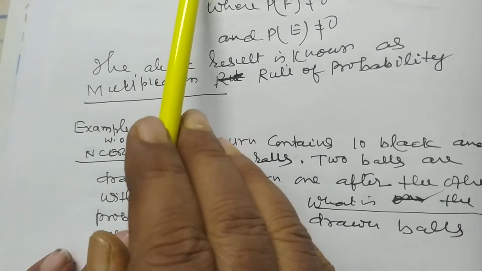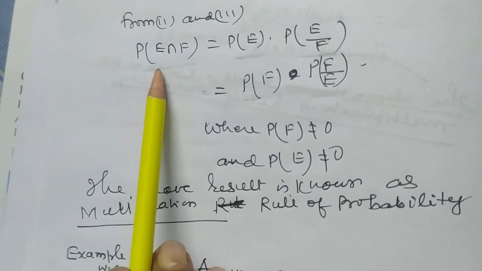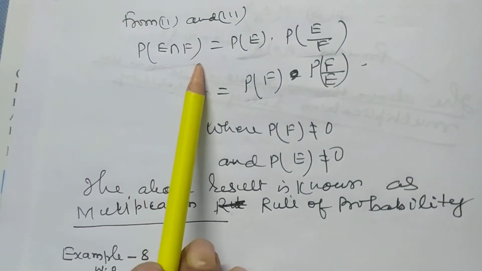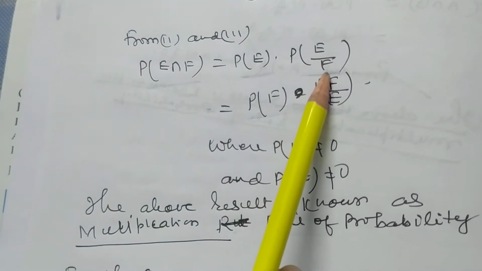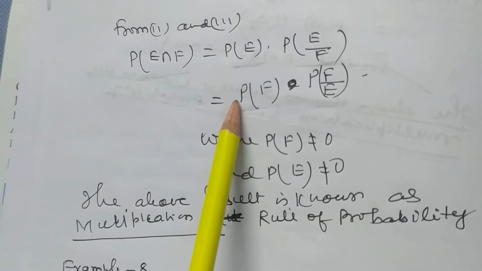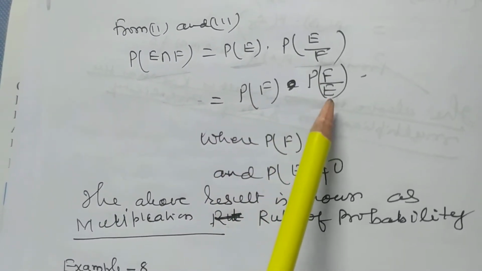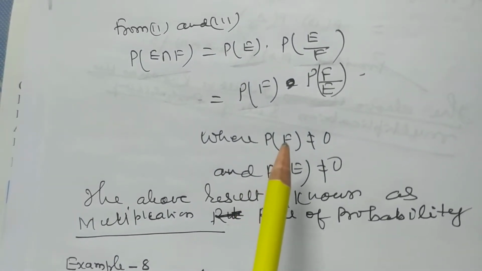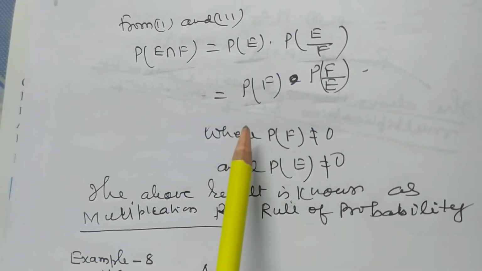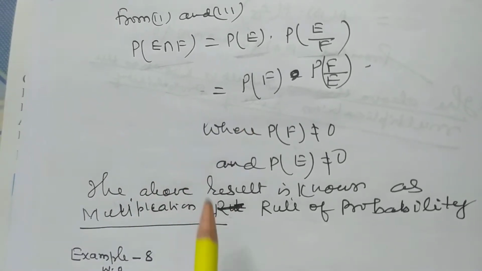What does the multiplication rule of probability state? P(E intersection F) is equal to P(E) into P(F|E), and it is also equal to P(F) into P(E|F). So this is known as the multiplication theorem of probability.